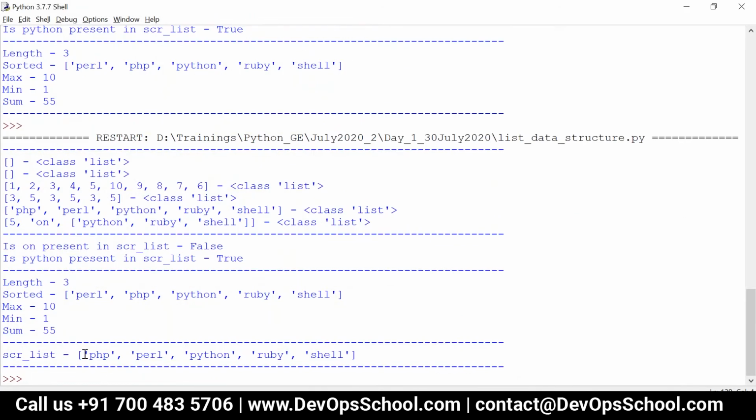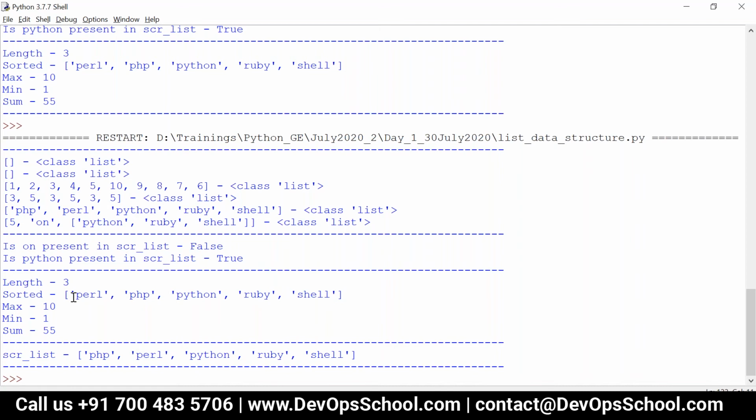See, it is still in the same order: PHP, Perl, Python, Ruby, and then shell. Whenever you use sorted, it returns a new list, but the original object remains the same. It will never be changed.